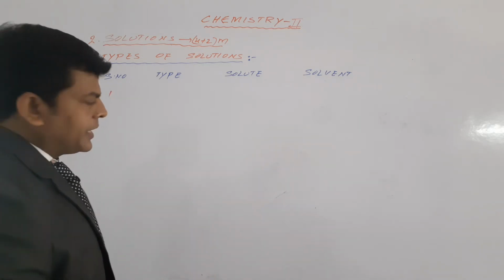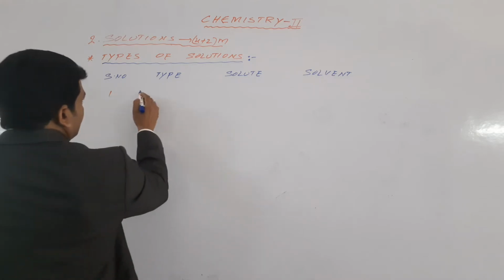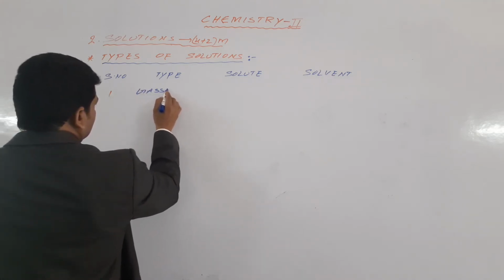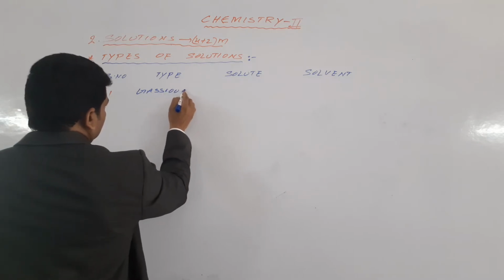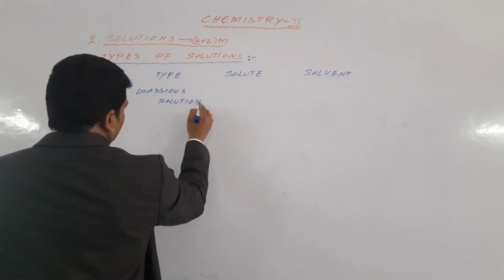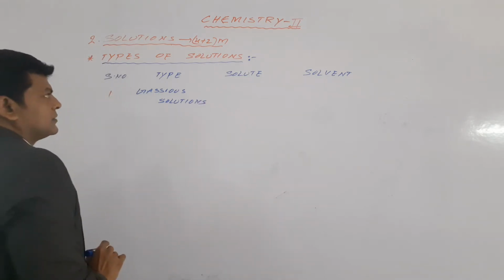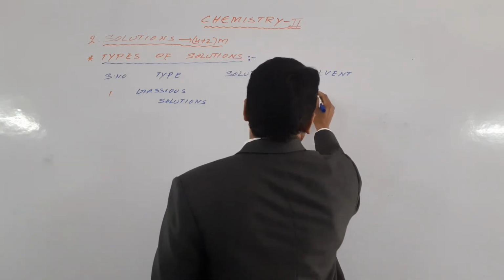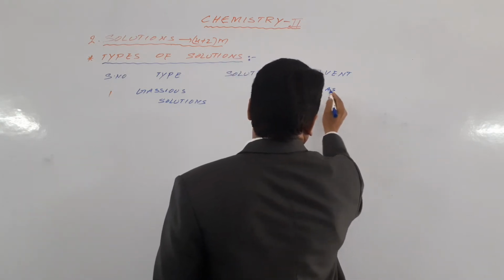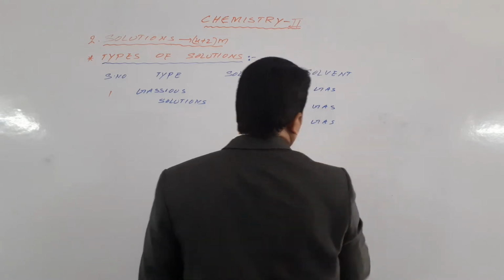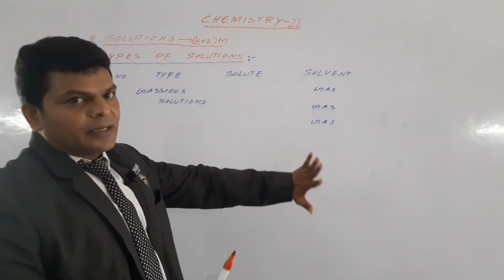Now serial number 1: the type of solution is gaseous solutions. Here the solvent is a gas.